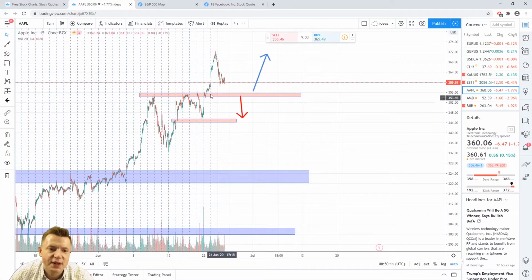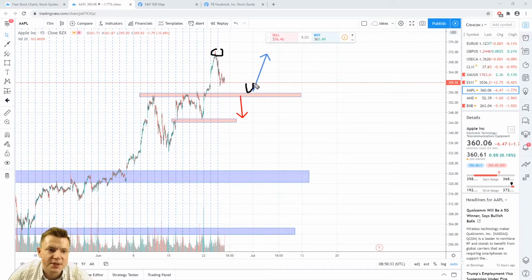Another idea, and the last idea, in Apple. Right now, we have to wait for price to fall down until 355. This is the nearest important level in Apple right now. We have to wait and see how price will break this level. I mean, if price forms a reversal model or false breakout of this level, we can long the stocks, and our first target will be around 372.